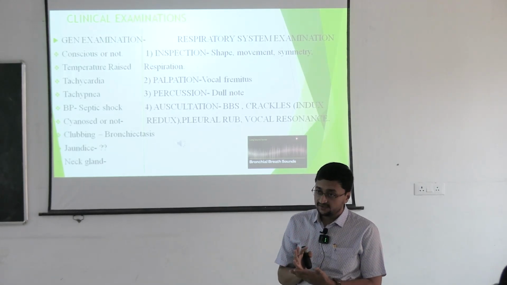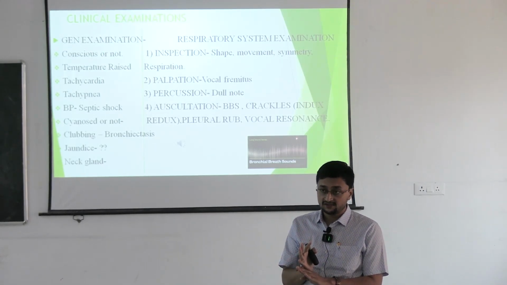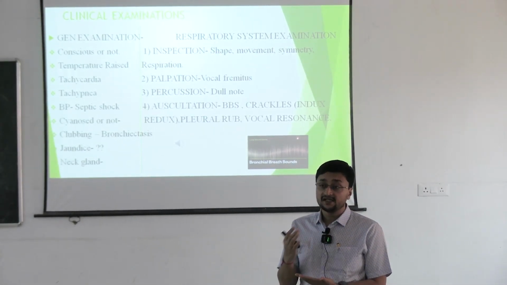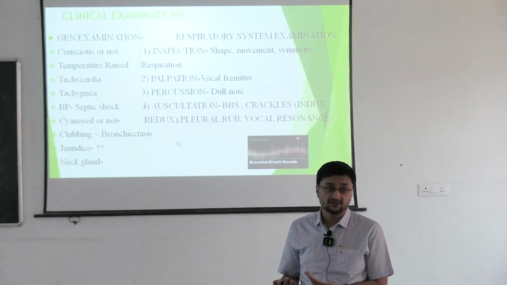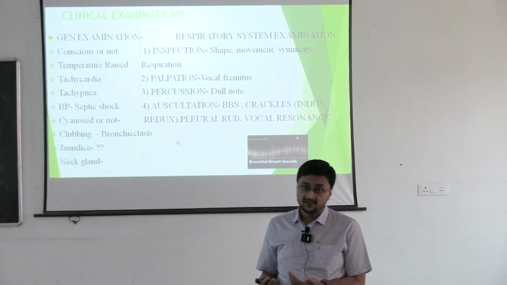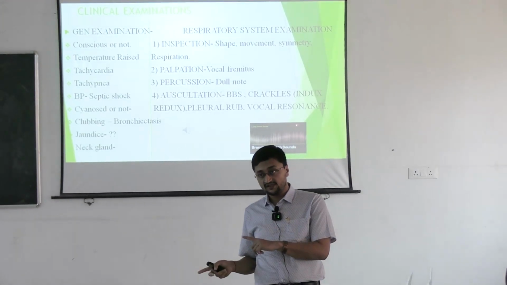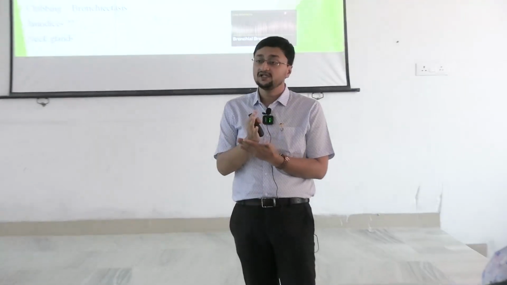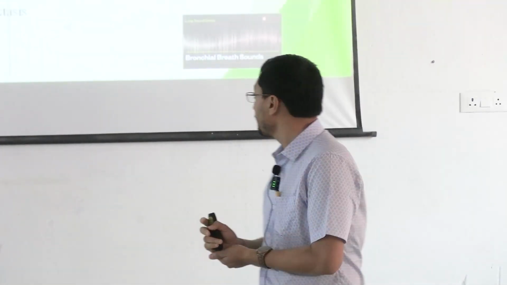Ulnar border of the hand, where would you place your ulnar border of the hand? On the chest wall. Next, what will you tell the patient? Yes, 3 3 3 or 9 9 9, anything. So you would feel the vibration along with your ulnar hand, right?